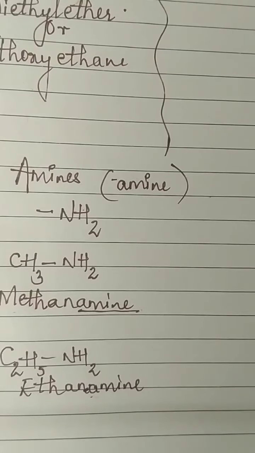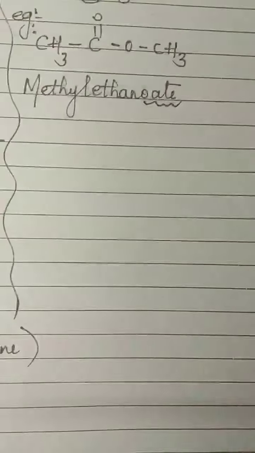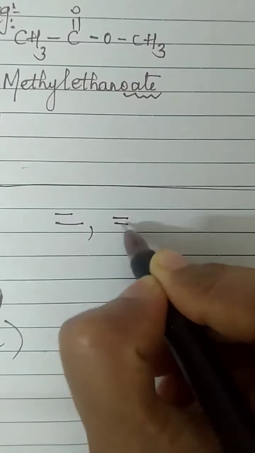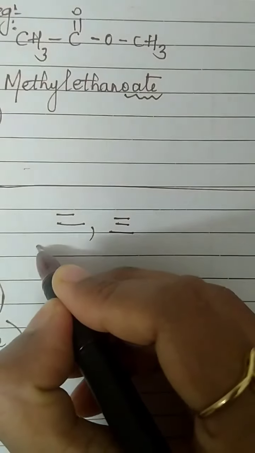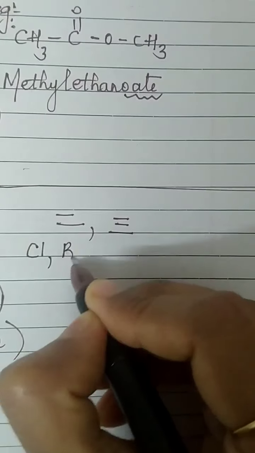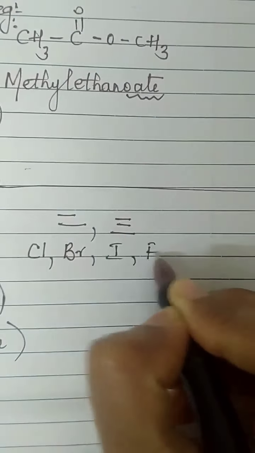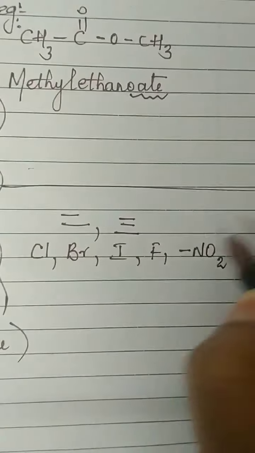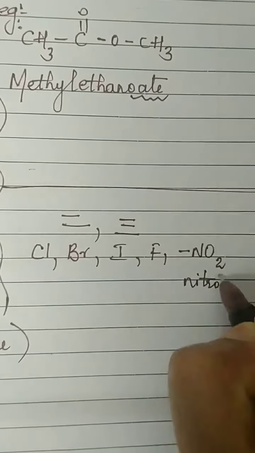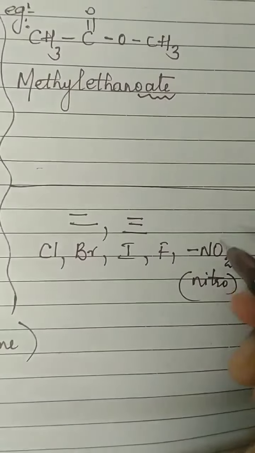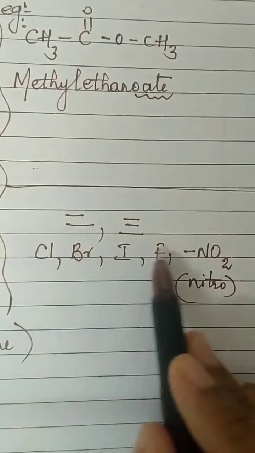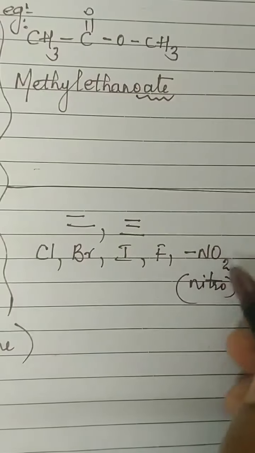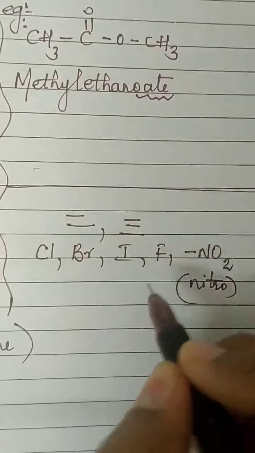So in today's class, what all things did we learn? We learned about functional groups. The functional groups that you have to remember are, first, double bond is a functional group, triple bond is a functional group. Again, there are heteroatoms like chlorine, bromine, iodine, fluorine, or there can also be a group called nitro group, NO2, nitro. If we have an example, I'll discuss it at that time. For the time being, remember these heteroatoms. This is a group of atoms, no? So NO2, nitro group, like amine group.